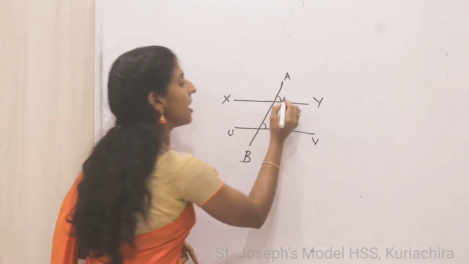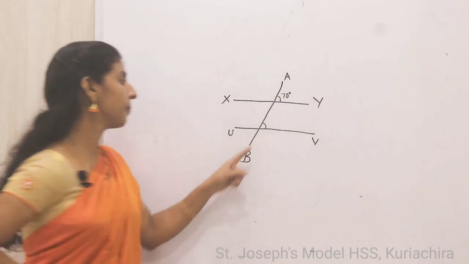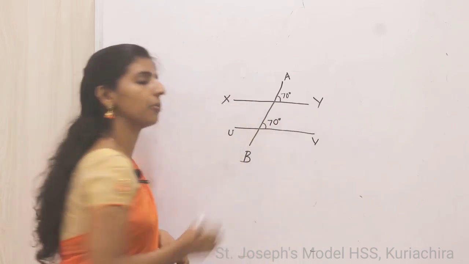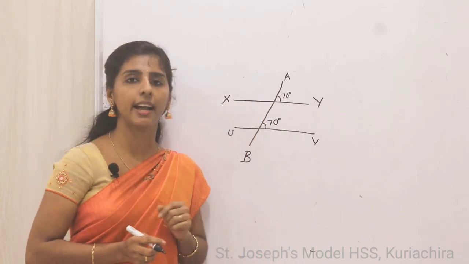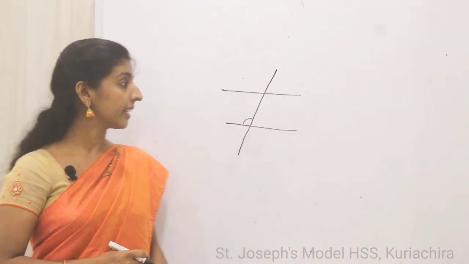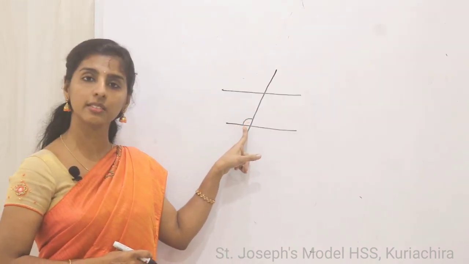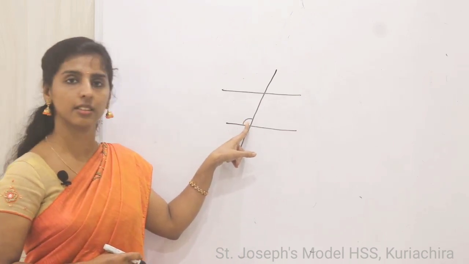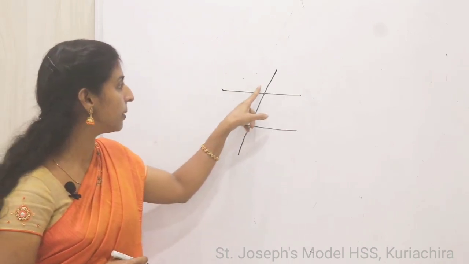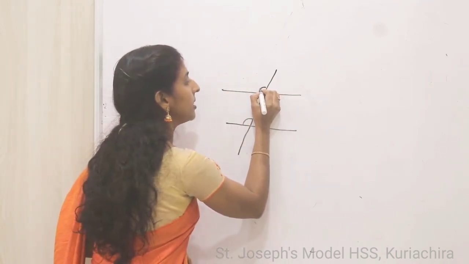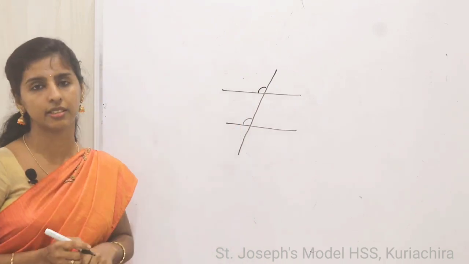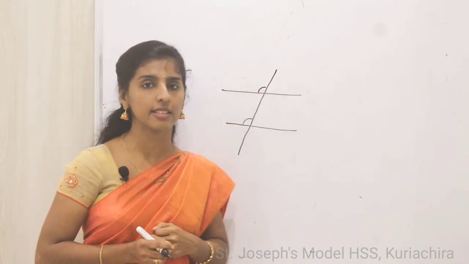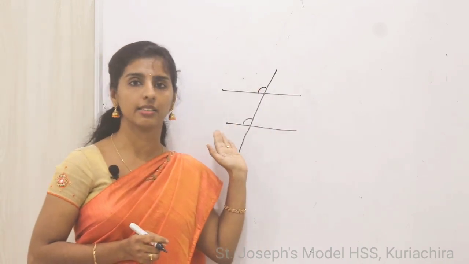And if the angle is 70 degrees here, what will be here? Here it will be again 70 degrees. Why? Because corresponding angles are equal. Can you tell me the corresponding angle of this one? Here, with the bottom parallel line, the position is here. So, where will it be? The position will be here. So, this is the corresponding angle of this. So, if we know one angle among these 8 angles, we can find out all the other angles. Can you find out?